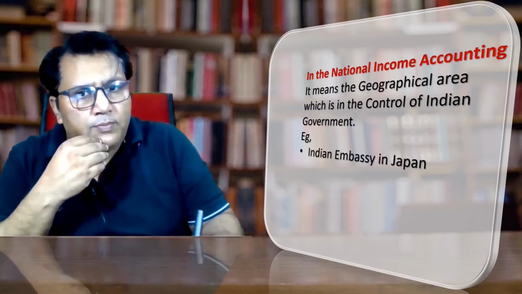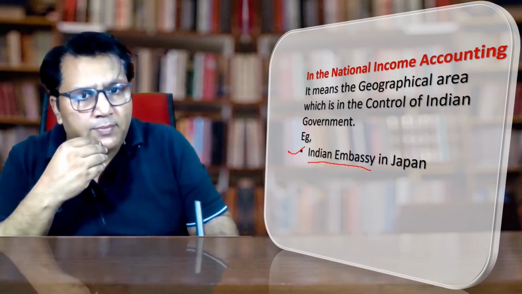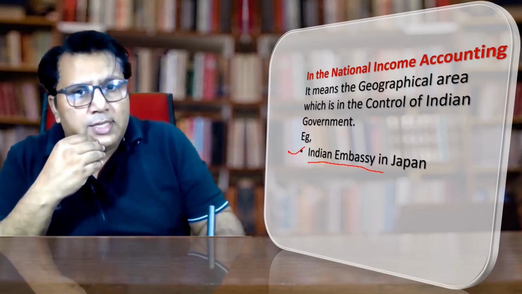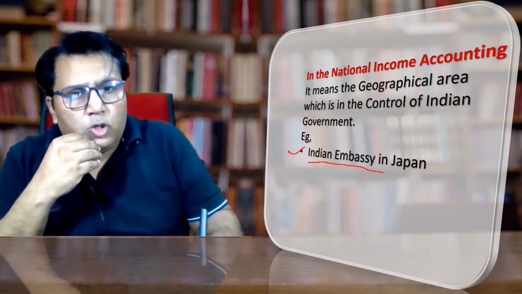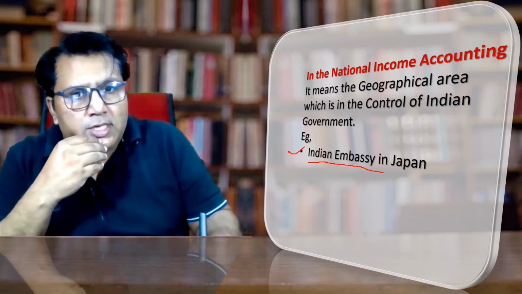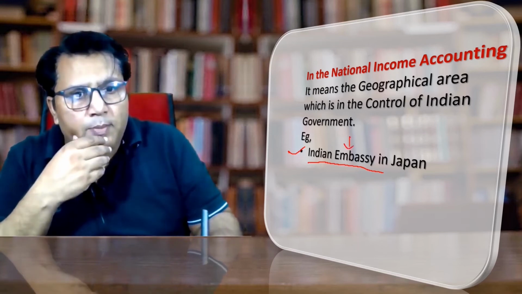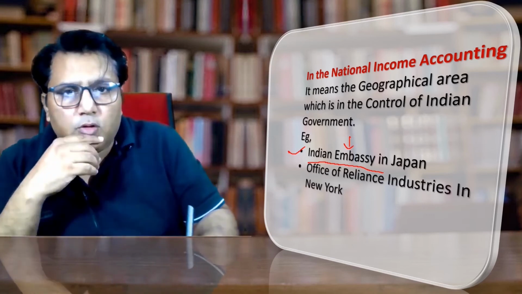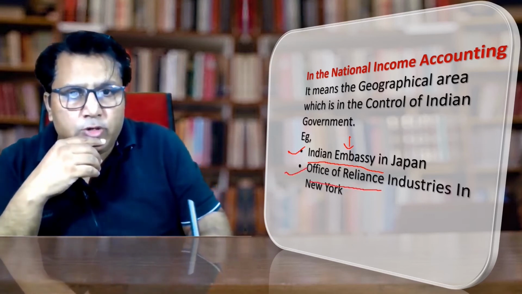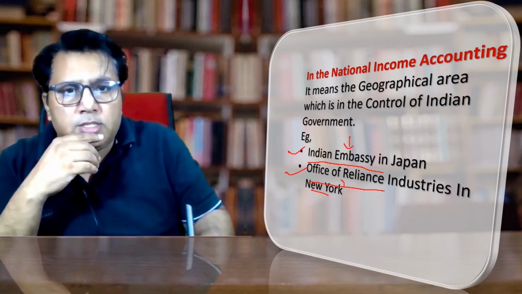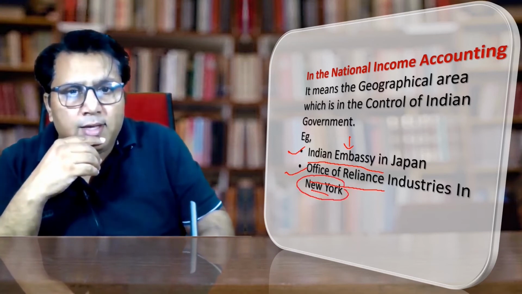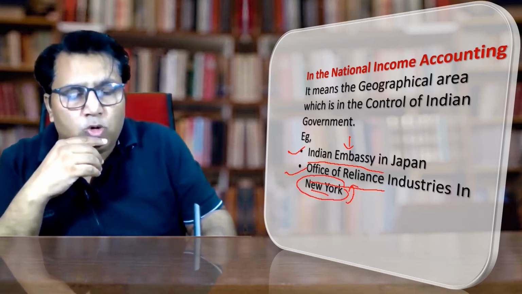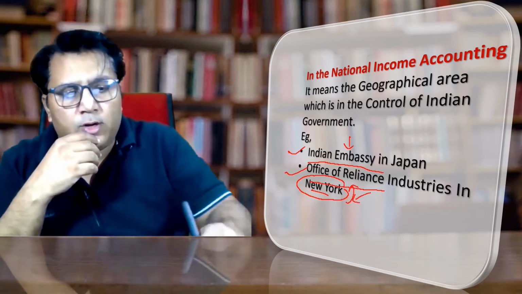Clear? Try to understand it with examples. The first is Indian Embassy in Japan. It is a domestic territory of India. Why? Because here the Indian government rules and regulations will be applicable. Second is office of Reliance Industries in New York. It is not the domestic territory of India. Why? Because here the Indian rules and regulations are not followed, whereas the American rules and regulations will be followed. So it is not a domestic territory of India.